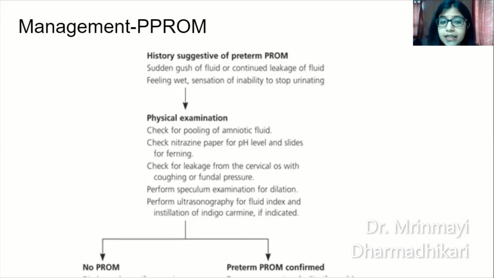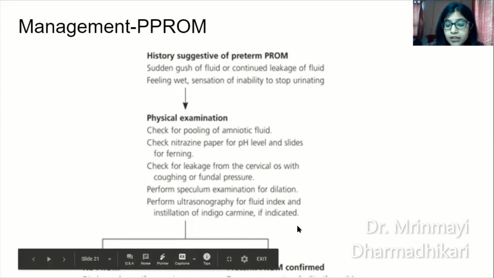Nitrazine paper was an old test. Check for leakage from the cervical os. Ask the patient to cough. Put in a slight fundal pressure and check if there is any gush of fluid or leakage from the cervical os. Perform an ultrasonography for amniotic fluid index, and then decide whether it is PROM or it is not PROM.